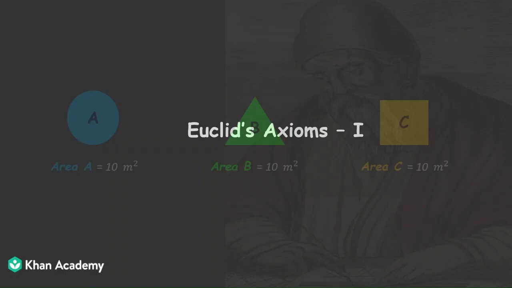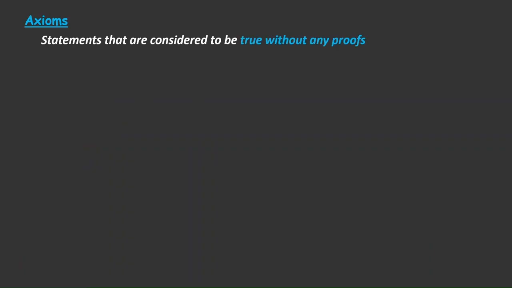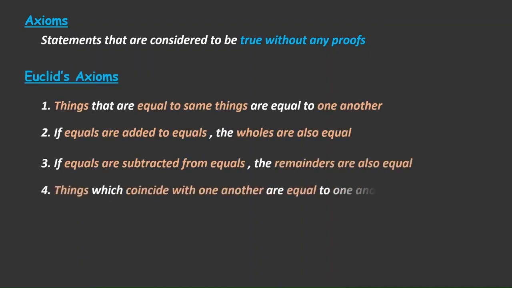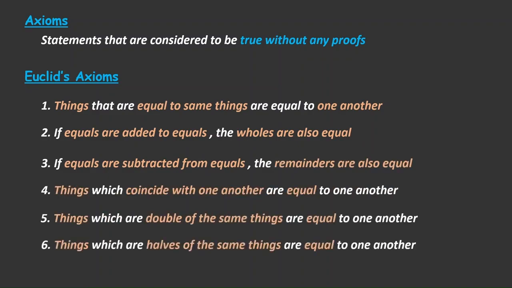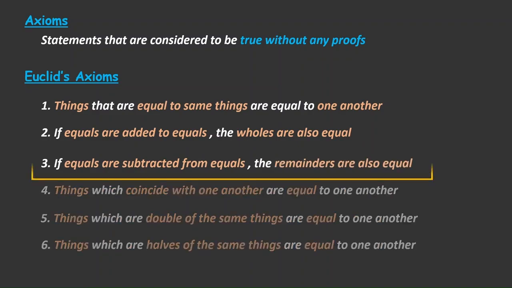So for that, let's first understand what axioms are. Axioms are statements that are to be considered true without any proofs. This is when Euclid was building up the concept of geometry, and so he had to give some statements that should be considered true without proofs, on which he can build more concepts. Some of the axioms that Euclid gave were... Now in this class, we'll be discussing the first three axioms.